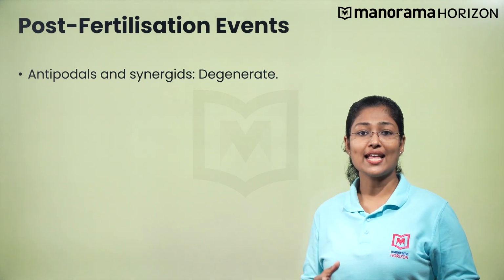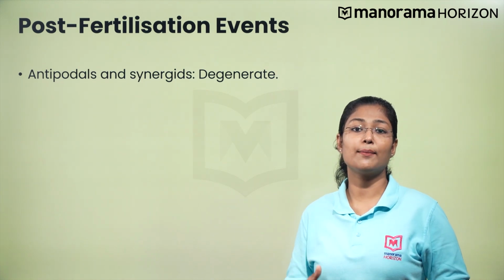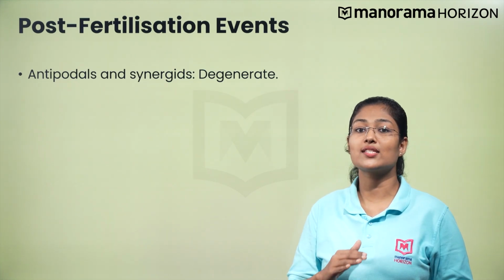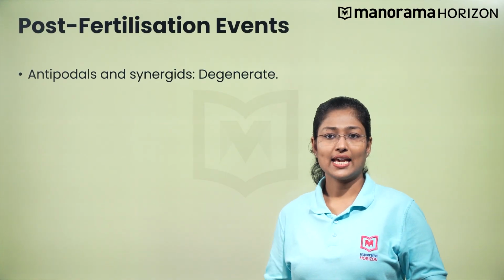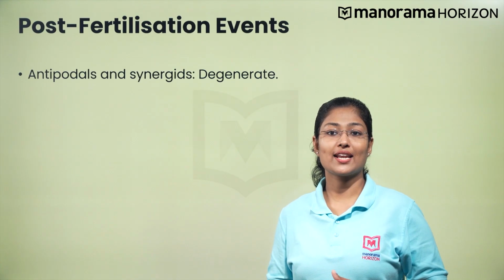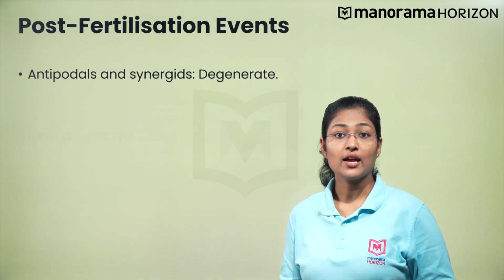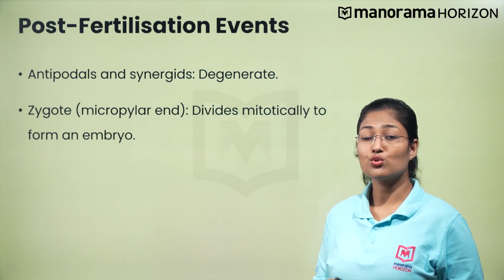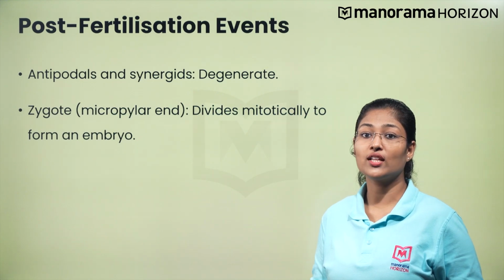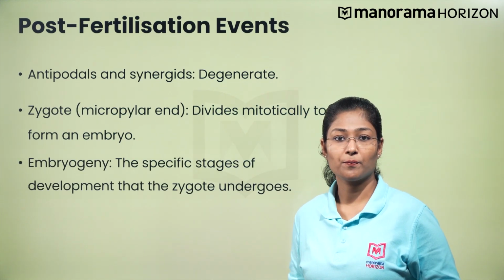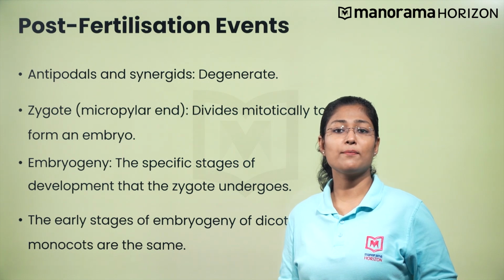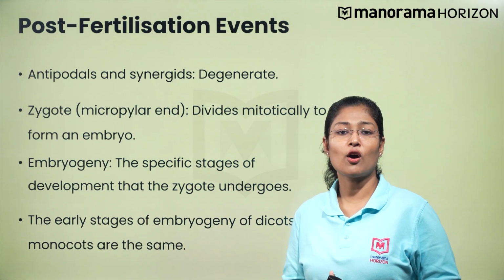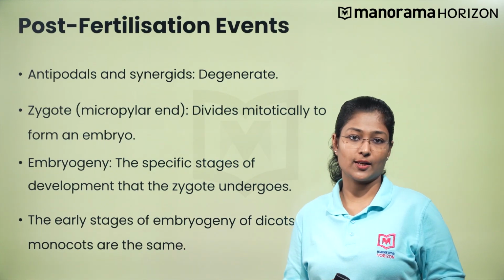The antipodals and the synergids degenerate after the double fertilization, leaving only the zygote and the primary endosperm nucleus in the embryo sac. Recall that the egg apparatus is present at the micropylar end of the embryo sac, and therefore the zygote is also present at the micropylar end. The zygote undergoes specific stages of development that together constitute the embryogeny. The early stages of embryogenesis of dicots and monocots are the same. Let us discuss the development of the dicotyledonous embryo in detail.